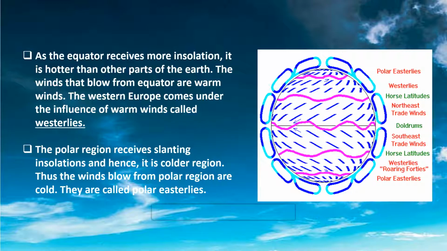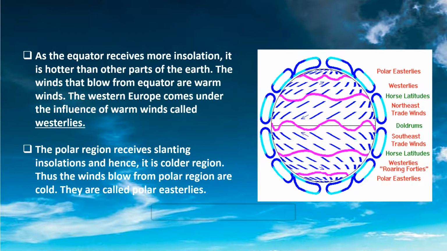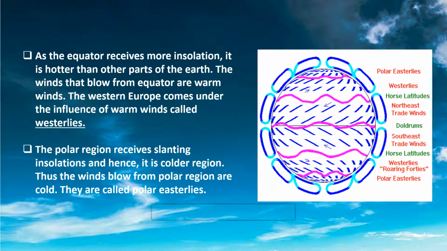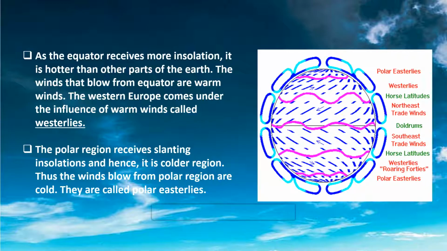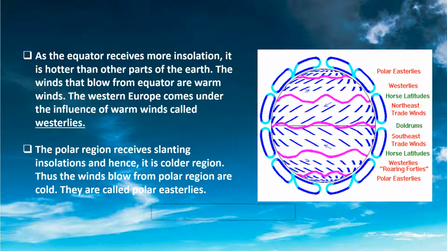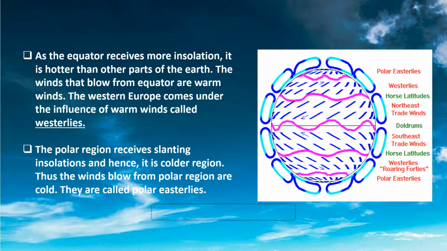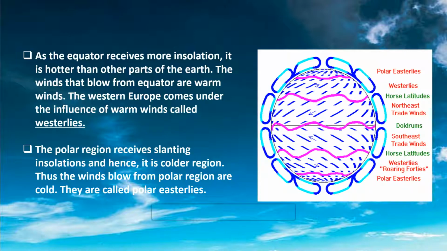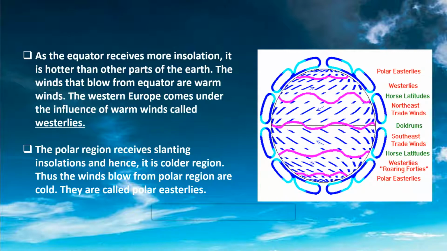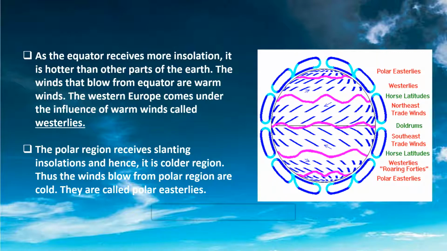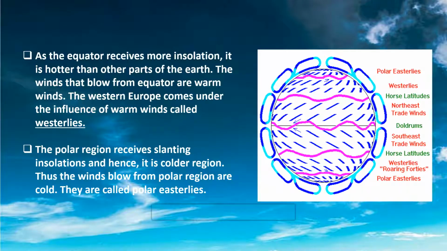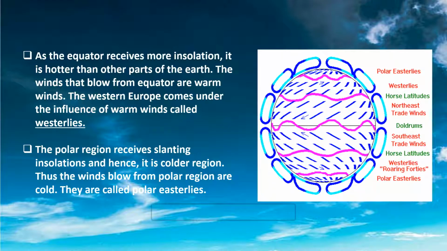Now, if you talk about Earth as a whole, at the equator, the sun warms the water and land more than it does to the rest of the globe. And as the equator receives more heat, the air rises higher in the atmosphere and goes towards the poles, where the temperature is very low.